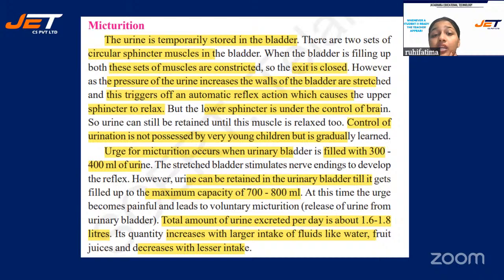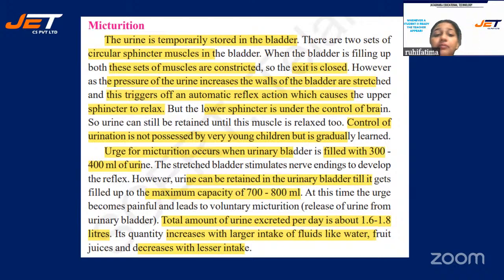Understood? Control of urination is not possessed by very young children, but is gradually learned. You must have seen young children, they are not able to hold their urine for a longer period of time, or they don't know how to, but as time passes they learn this, right?